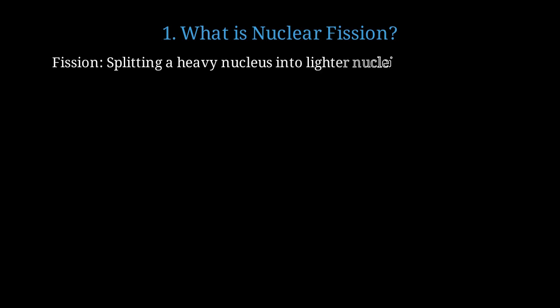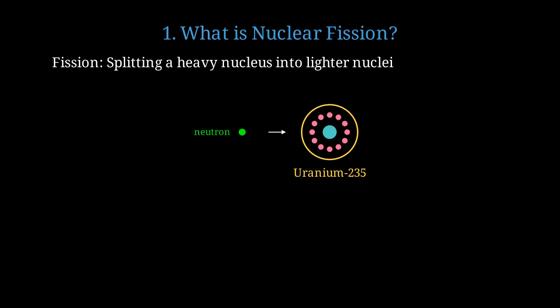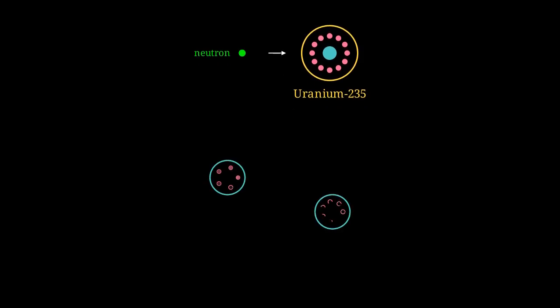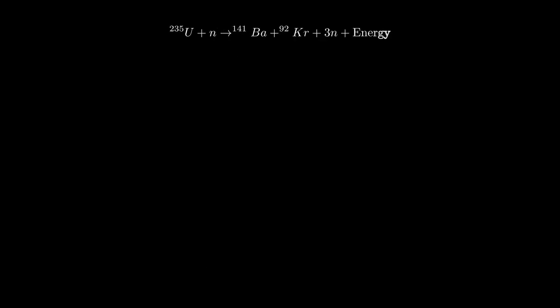Nuclear fission is the process of splitting a heavy atomic nucleus into two or more lighter nuclei. A neutron strikes a uranium-235 nucleus, which is a large and unstable atom. The nucleus splits into two smaller fragments, releasing additional neutrons and enormous amounts of energy in the process. A typical fission equation shows uranium-235 plus 1 neutron producing barium, krypton, 3 neutrons, and releasing energy.